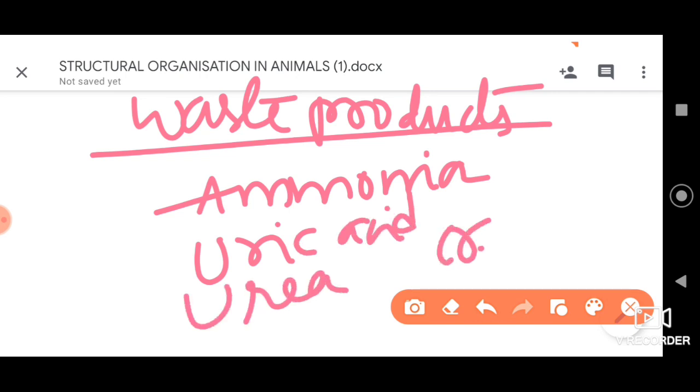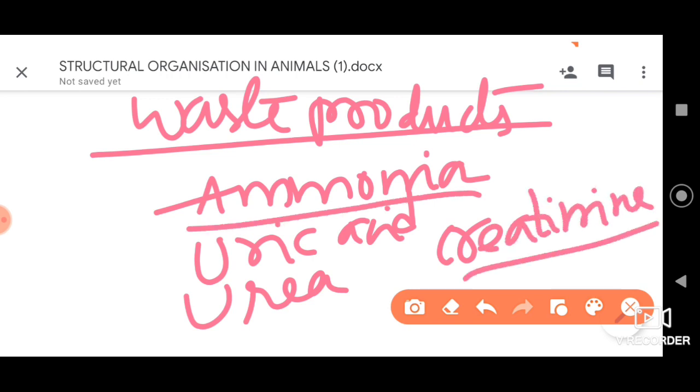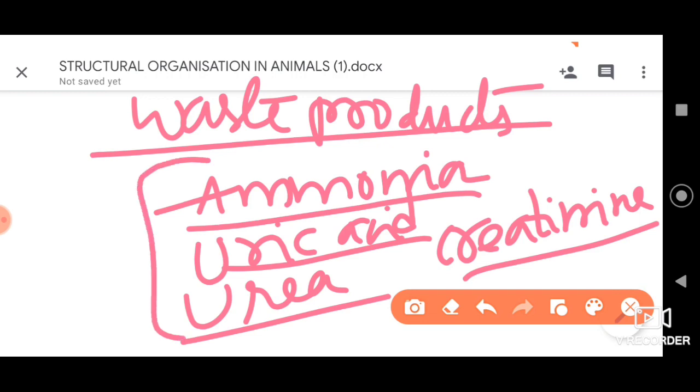To go with that, one more important compound called creatinine. These are the major waste products, nitrogenous products rather, that is ammonia, uric acid, urea and creatinine.